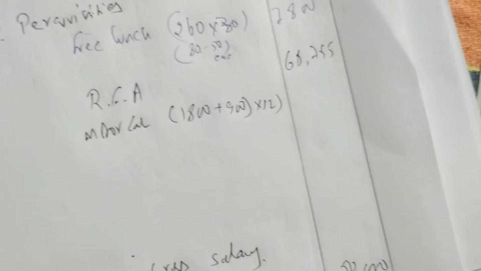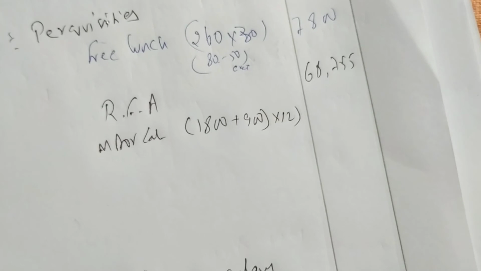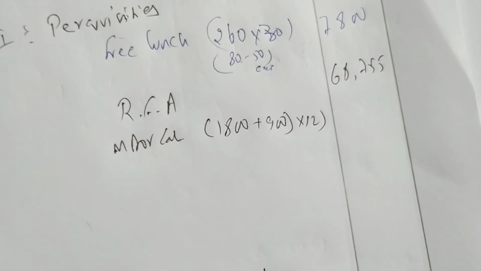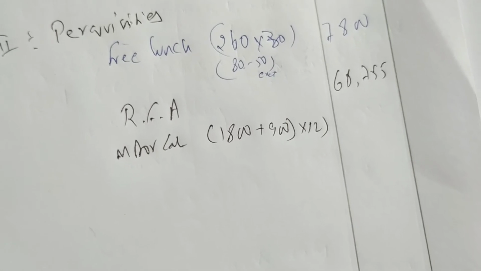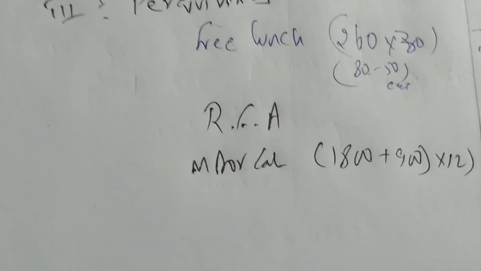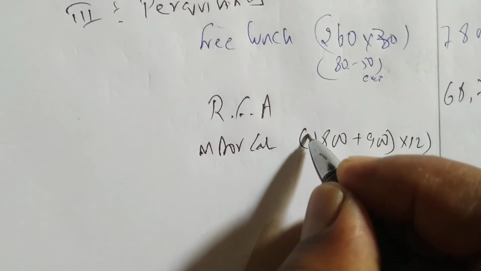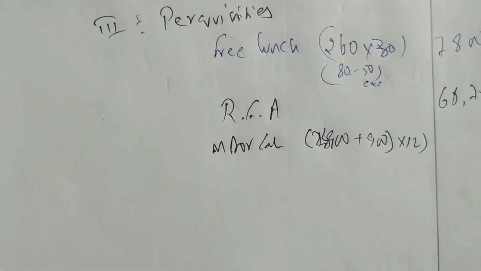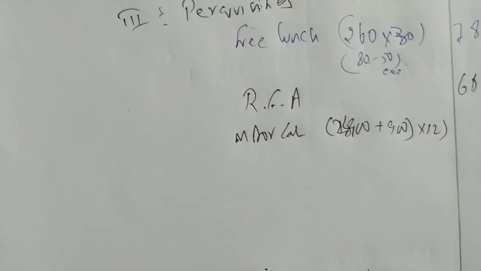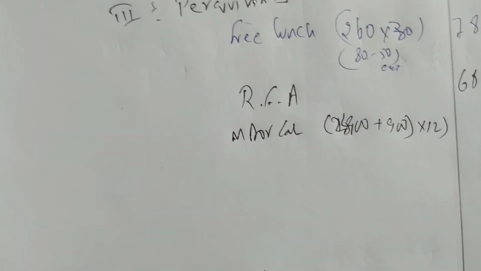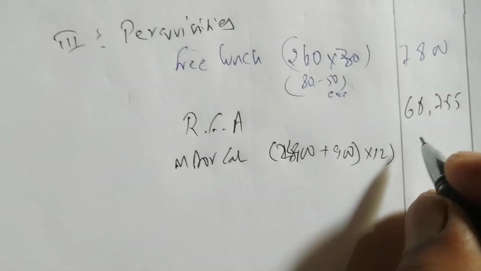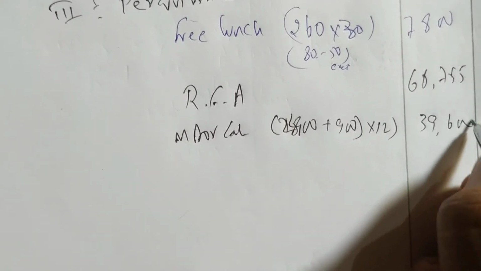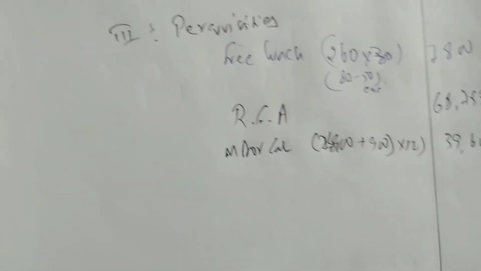Sorry, 1.66 cc means big car, so 2,400 plus 900 into 12. 39,600 we are getting for car. Okay, so 39,600 for car.